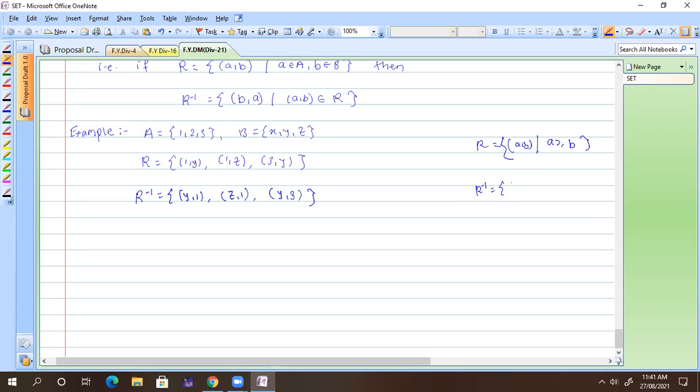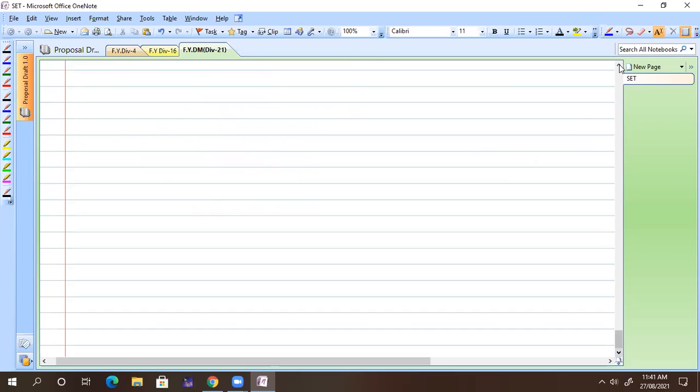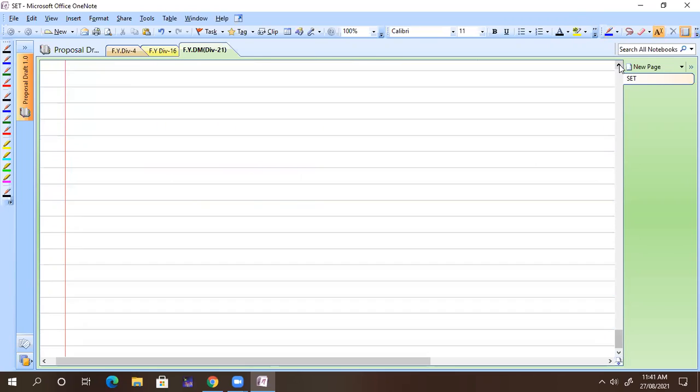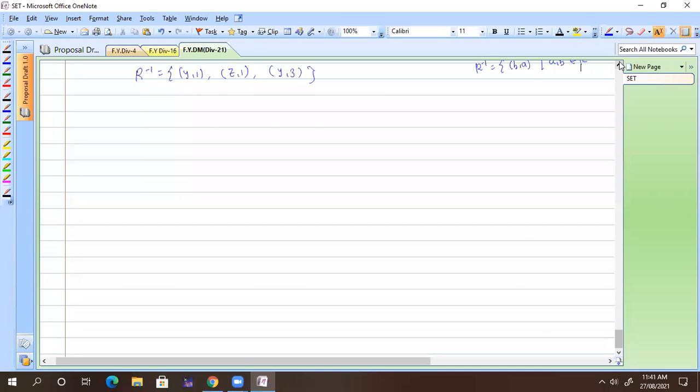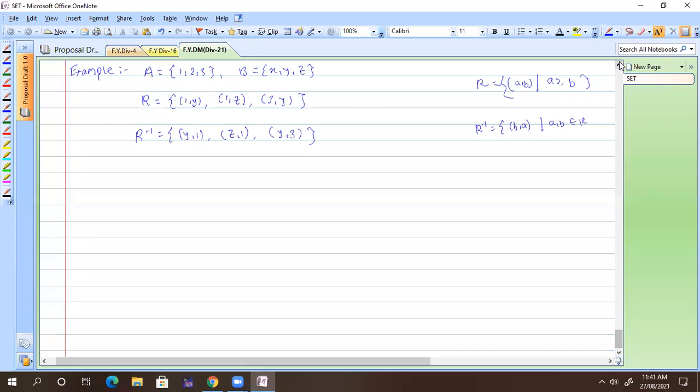Can someone tell me? It contains (b, a), that I know, where (a, b) belongs to the relation. I don't want that. What I want is the condition now. What is the condition? A is smaller than or equal to b. Whether the equal to comes there.